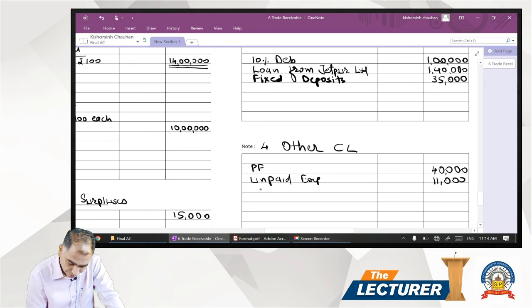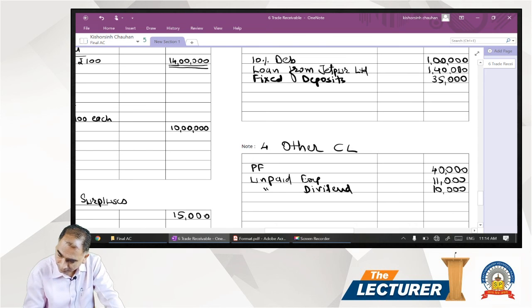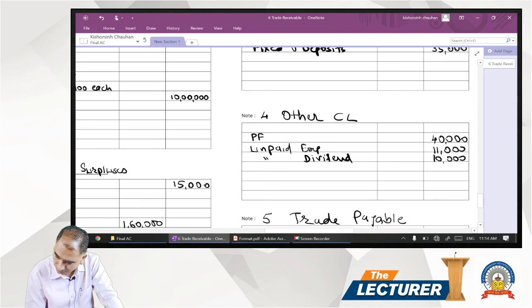Thereafter unpaid dividend, that comes to 10,000. Then interest, unpaid interest, that comes to 3,000.